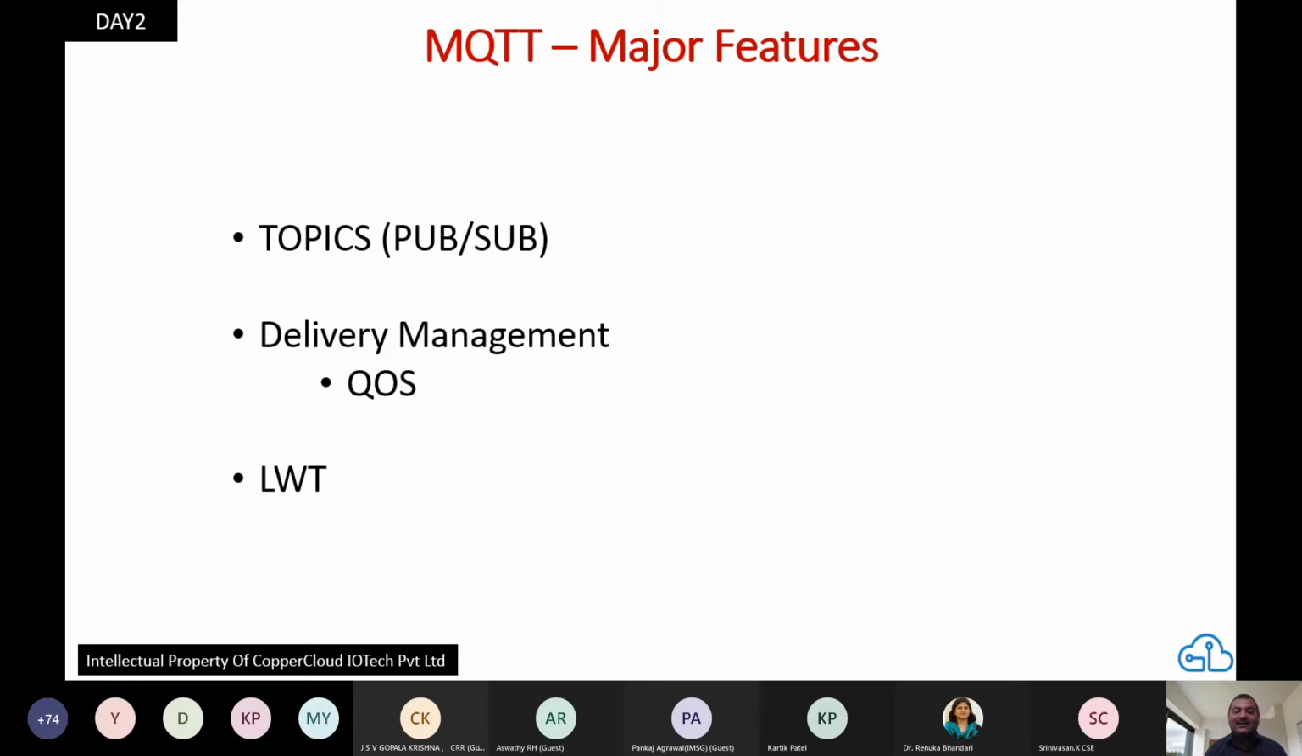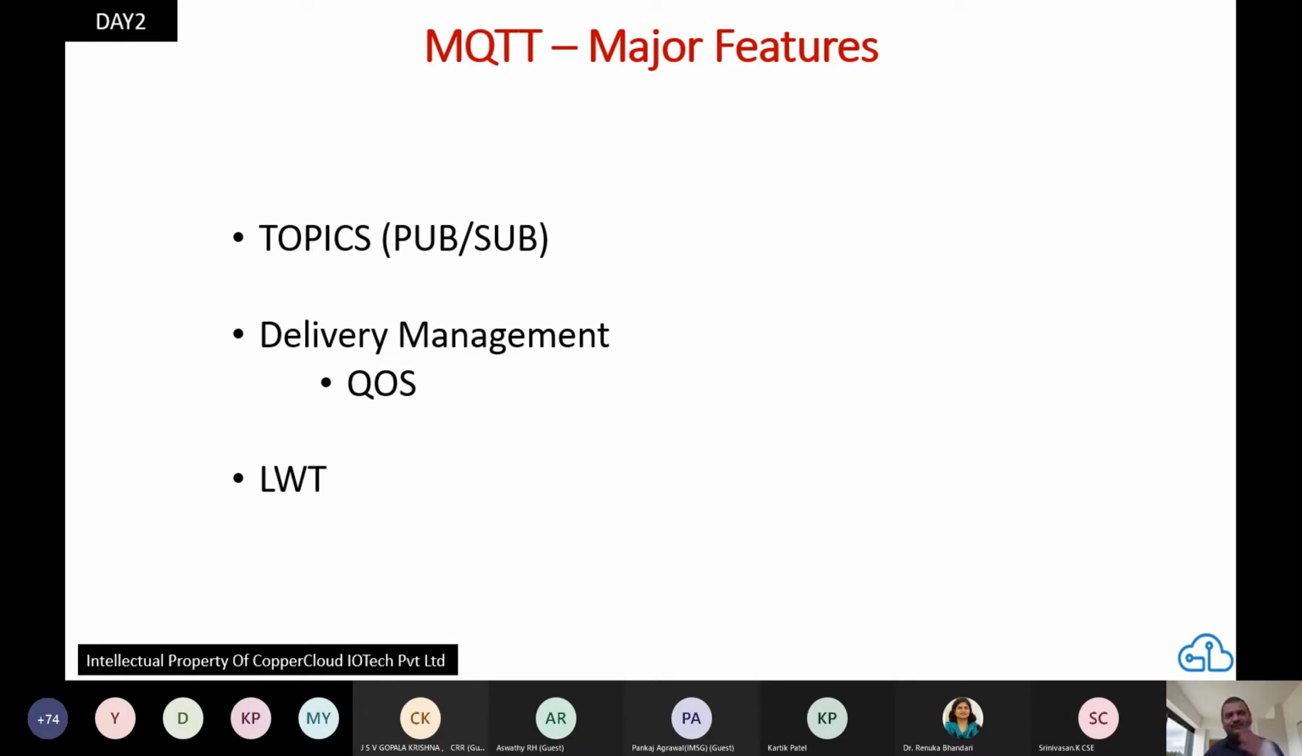All right. That message is called LWT, last will and testament. It's a very important message. It's the only way for the administrators to know that one of your devices is not responding anymore. Critical. All right. So these are the three major features MQTT provides to you and which we use every day.